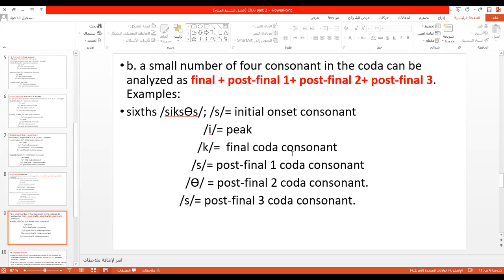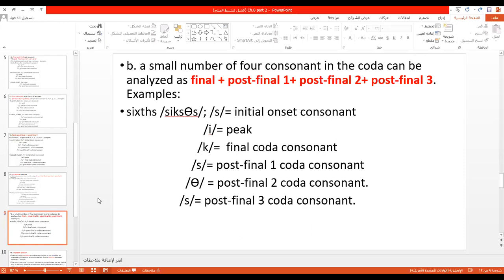If the first one is final, then of course the other three are post-final 1 coda consonant, post-final 2 coda consonant, and post-final 3 coda consonant. Of course, this is the maximum number of consonants that may occur in the coda. The maximum number of consonants that may occur in the coda is 4.